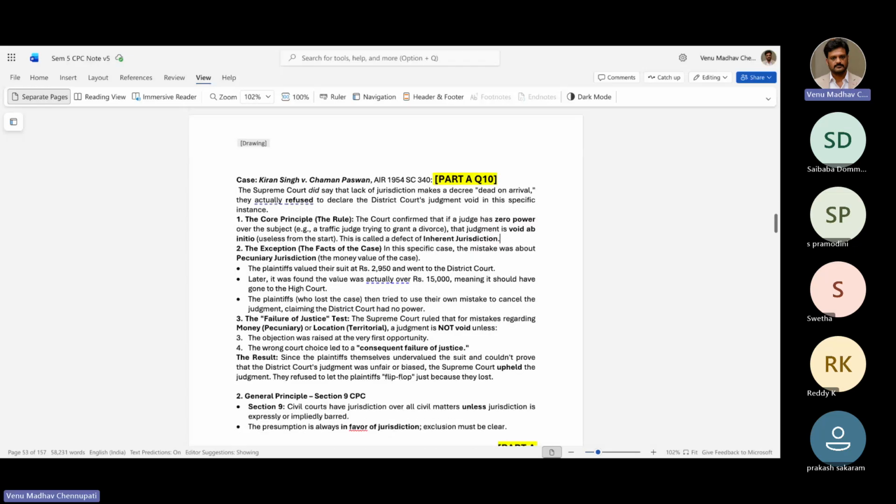Okay, the failure of justice test. The Supreme Court held that for mistakes regarding pecuniary or territorial jurisdiction, a judgment is not void unless the objection was raised at the very first opportunity and the wrong court choice resulted in a failure of justice. Since the plaintiff themselves undervalued the suit and could not prove the district court judgment was unfair or biased, the Supreme Court upheld the judgment. They refused to let the plaintiff flip-flop just because they lost.